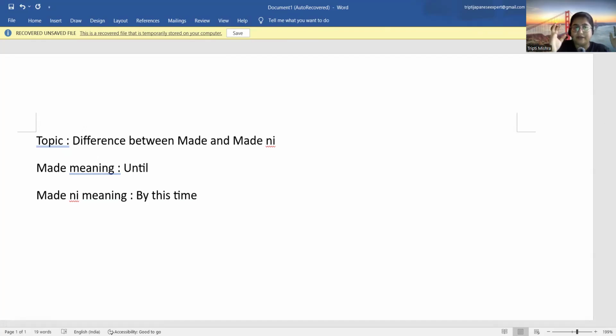Definitely, if I am writing like this, it will be difficult for you to understand exactly what I'm trying to say. So, to make you understand this topic, I want to explain you first continuous action and non-continuous action, the difference between continuous action and non-continuous action.